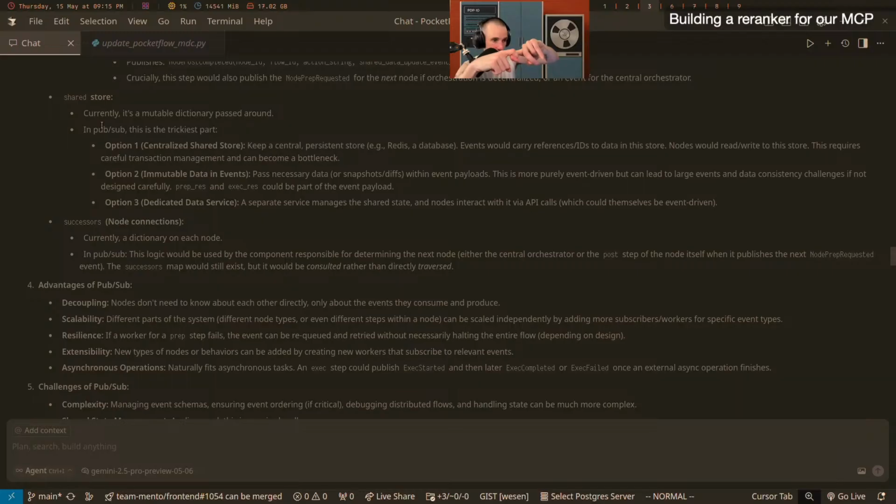And that can be pretty bad because maybe one node that is slow is holding a lock on the database to update a state. Suddenly all the 10 other nodes are slow, right? Because they have to wait on that one transaction lock. So you can easily have something that scales really well, and then you put in a shared database and everything crawls back to potentially even slower than a single node. So with shared stores, usually when you have microservices, each node is going to have its own little store, and then it's going to serialize that state out so that every event has the complete state that might be necessary to handle it. There are different patterns to do that, right?